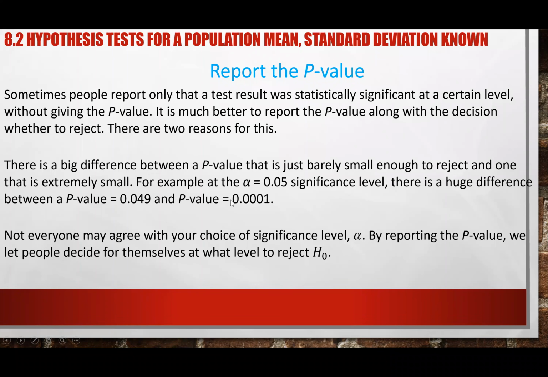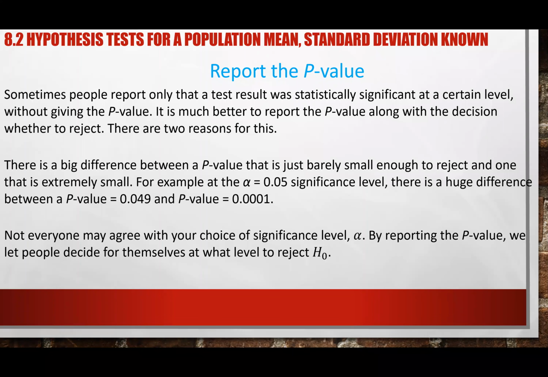Because the smaller the p-value, the better we are, because the more chance that we know type 1 error does not occur, right? So that's why we say the smaller the p-value, the more significant we have. Both of them we reject, but looking at this here, we still have a value very close to the boundary of 0.05, which means we are not that statistically significant, right?